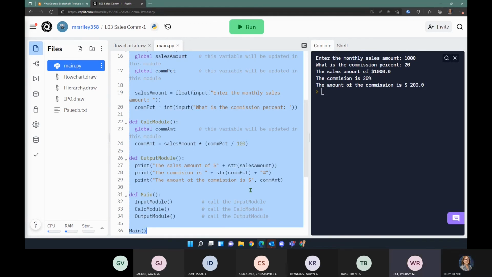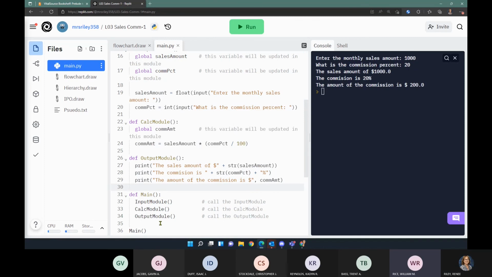That's fine. And then the print statement in the output module does not change the actual variable. So like the commission percentage and the commission amount are still floating in integers. Yes. So, and it would refer to the previously updated one, not the output from the output module. The output from the output module will be that same variable. Yes. Okay. You're on it.